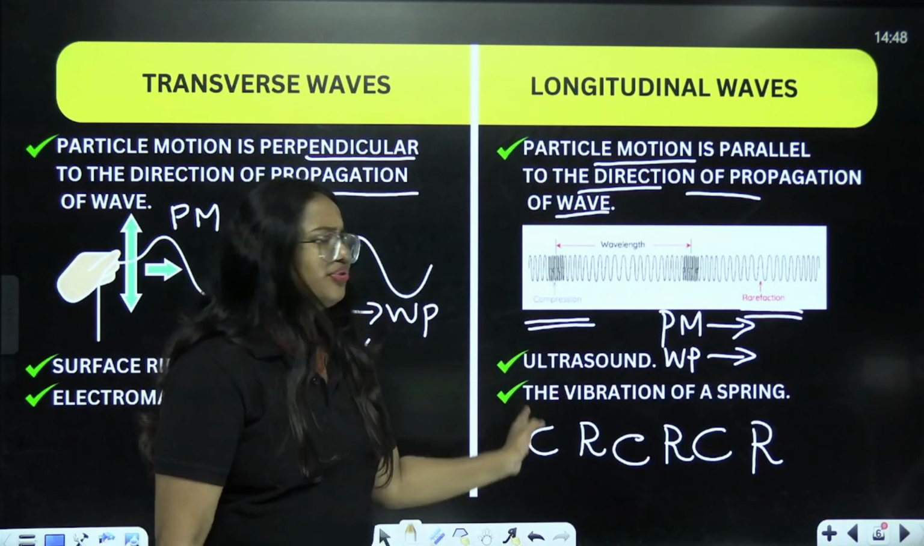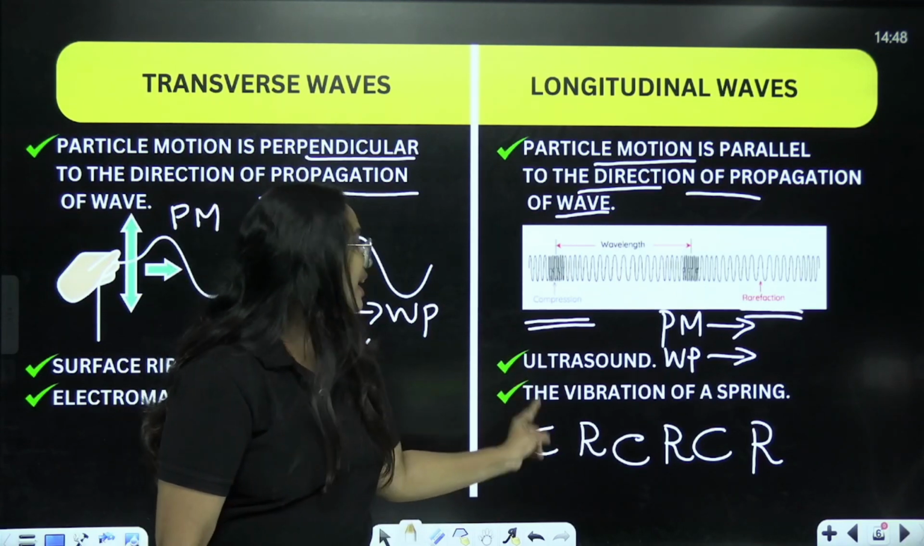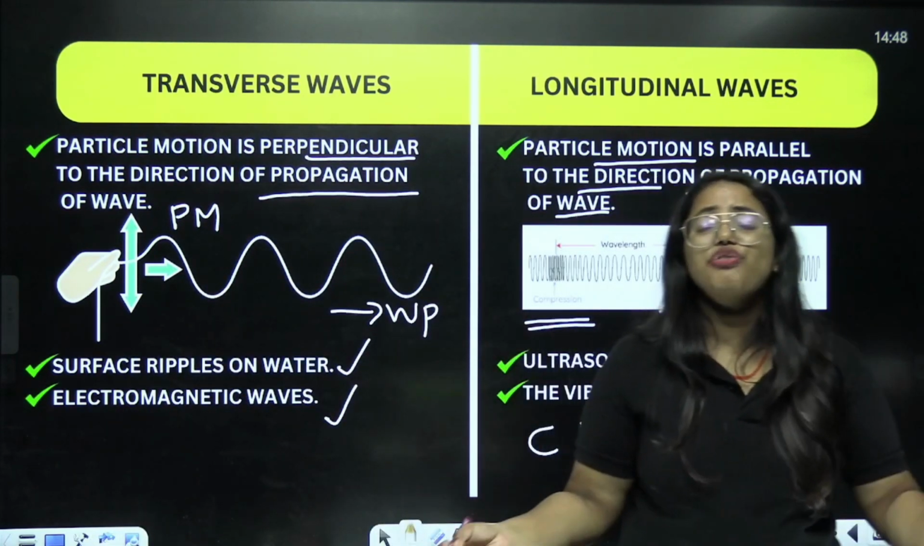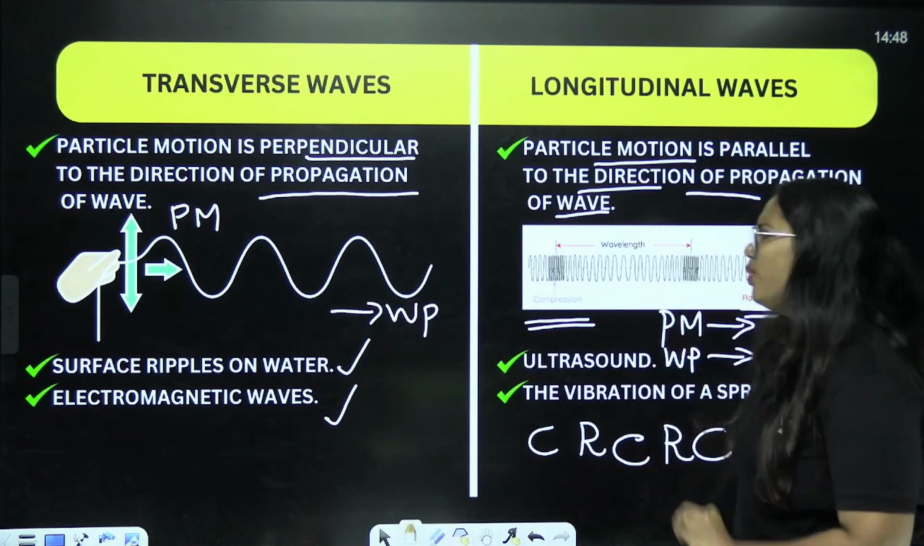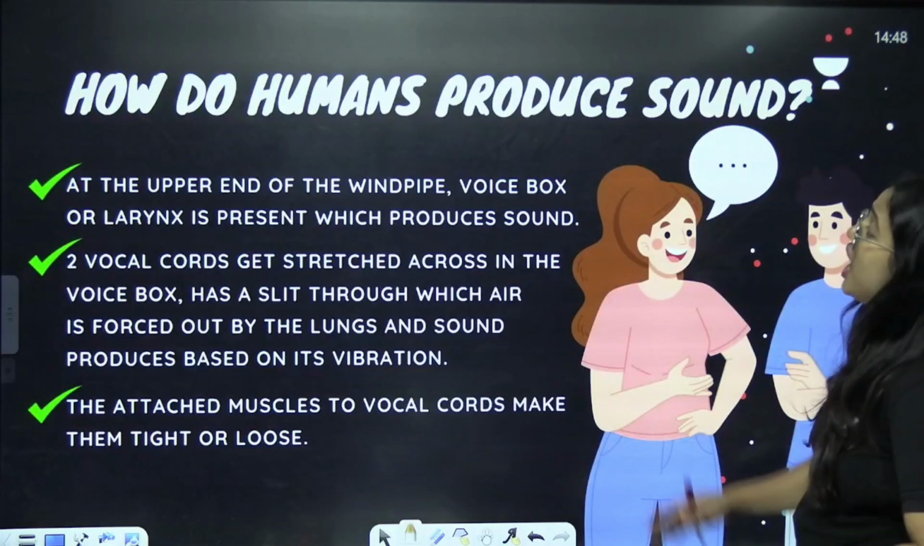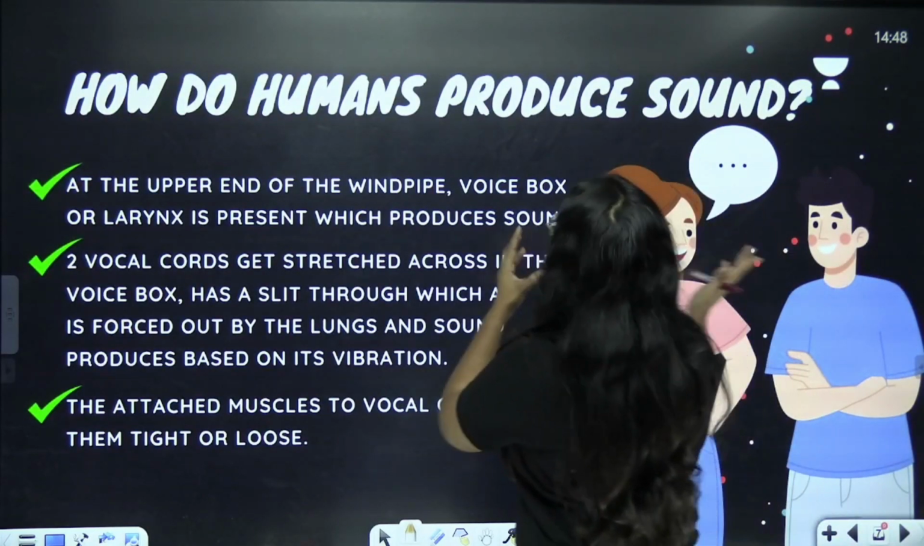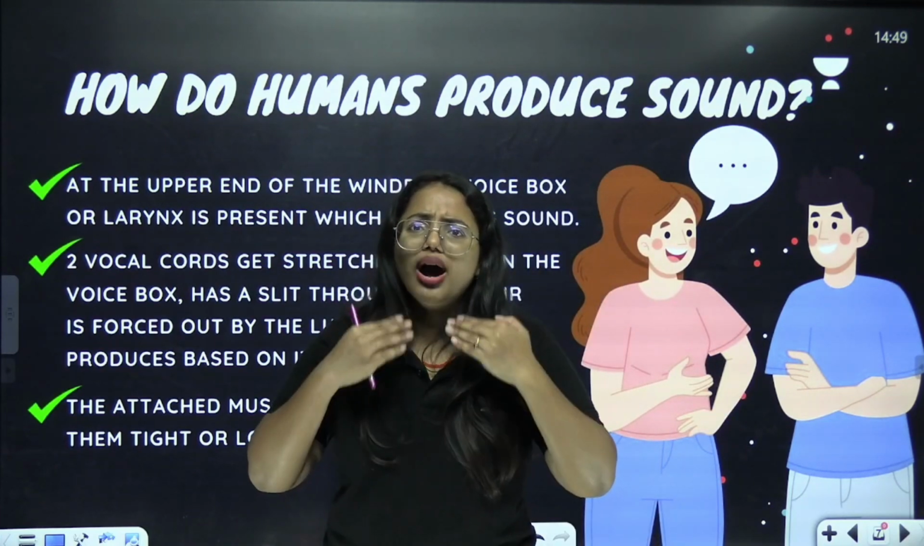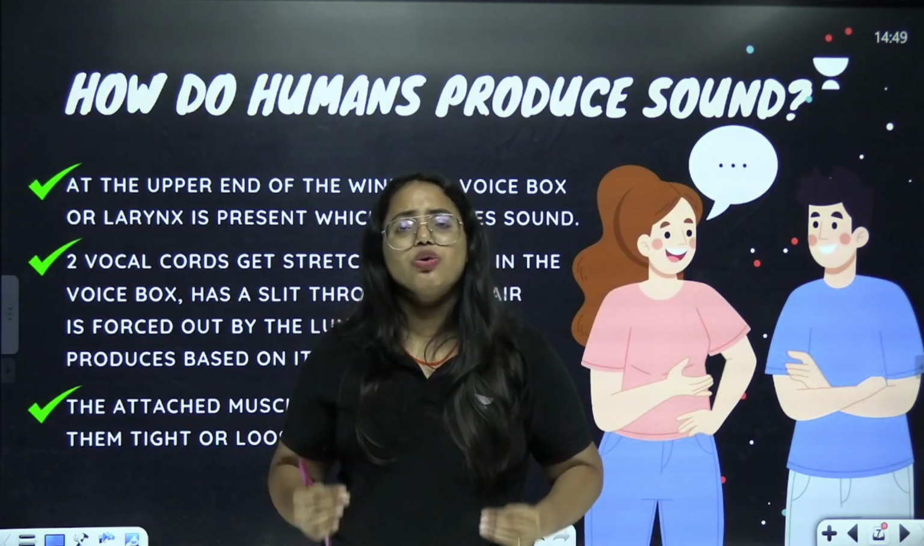Clear? What are the different examples? Ultrasound and the vibration of a spring. Both of these are considered examples of longitudinal wave. And now what we are going to learn is all about how humans produce sound. I speak here, but how am I able to make the sound?